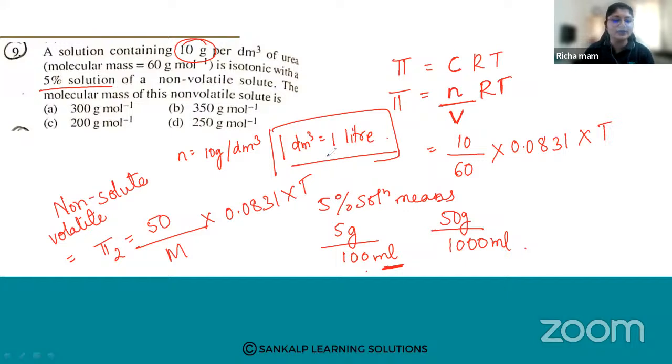So let us relate pi 1 and pi 2. We know that for isotonic solutions, pi 1 is equal to pi 2, right?